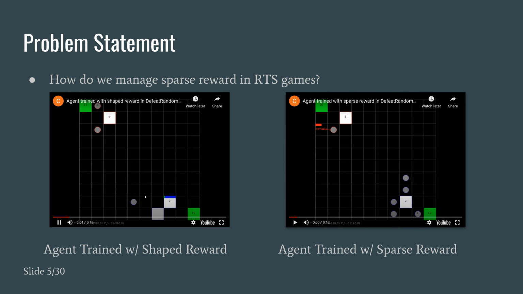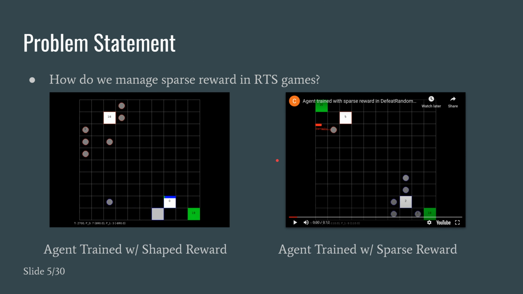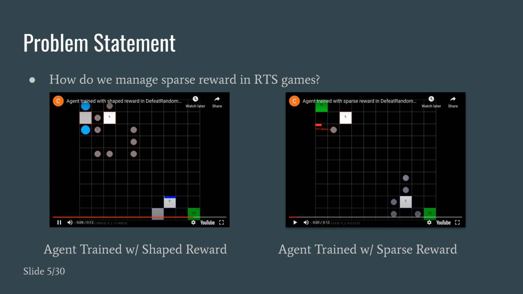To see this in action, here on the left is the agent trained with the shaped reward. What I found interesting is that the agent will continue attacking the enemy base until the enemy base only has 1 HP left, and then the agent will go back to its base and start producing workers and combat units. This obviously optimizes the shaped rewards because it's doing a lot of good things like producing workers. However, it's not optimizing the real objective of winning the game as fast as possible.